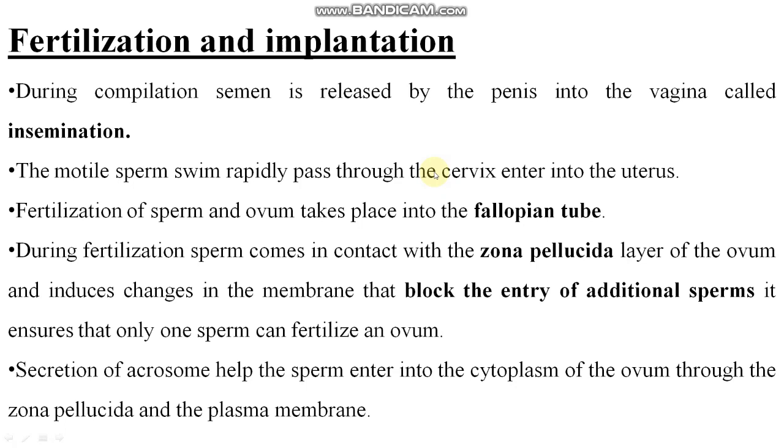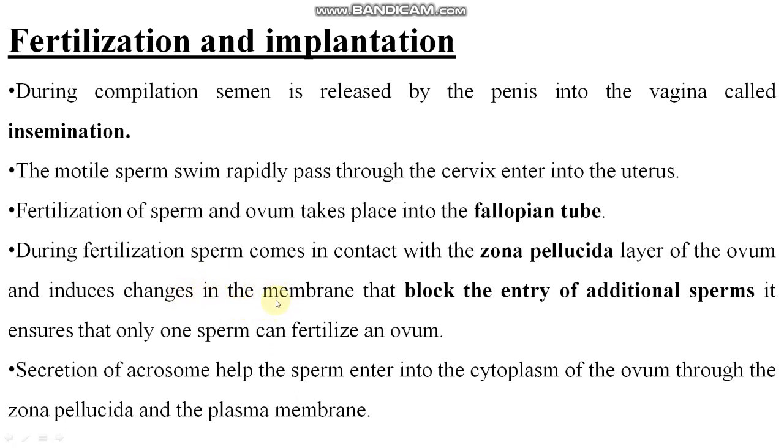Yes, students, we were talking about fertilization. It takes place in the fallopian tube here. Zona pellucida is the outer layer of the ovum. It ruptures or breaks through for the sperm when the sperm comes into contact with the ovum. The membranal changes are there.